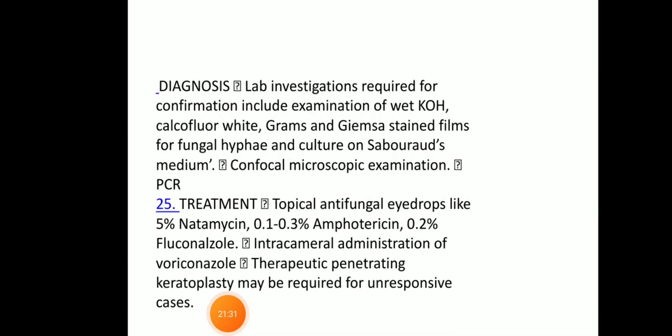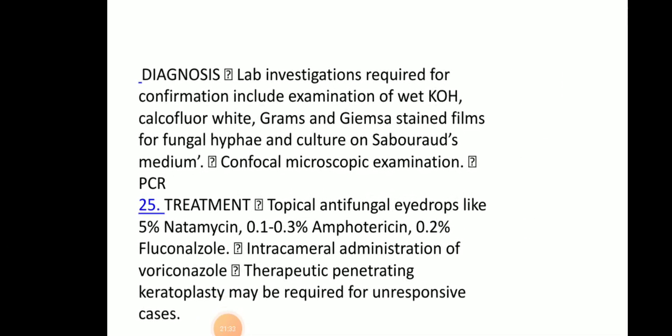Coming to the diagnosis. Lab investigations required for confirmation include examination of potassium hydroxide, calcofluor white, Gram and Giemsa stained films for fungal hyphae, and culture on Sabouraud's medium,